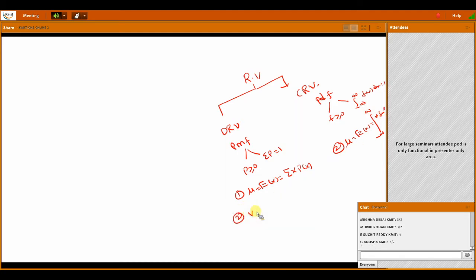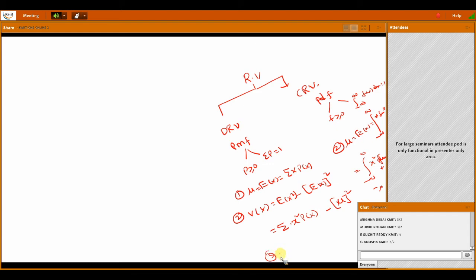Next, the second one is variance. Variance is equal to E of x square minus E of x whole square. Right? What is E of x square? That is summation of x square into p of x. E of x whole square means mean whole square. Here also it is the same thing, but here you get the integral from minus infinity to plus infinity of x square into f of x dx, minus mean whole square.